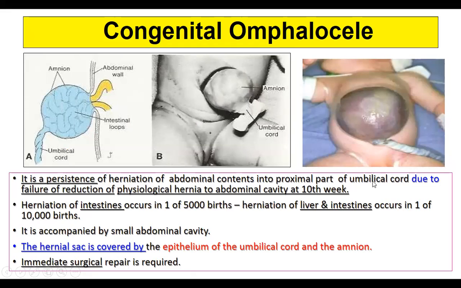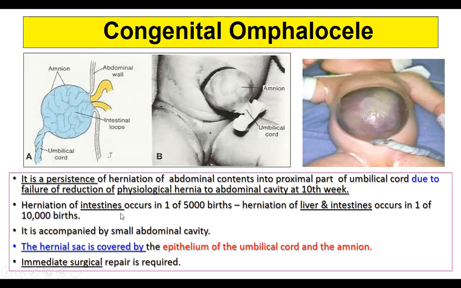So in the proximal part of the umbilical cord it is still present due to failure of reduction of the physiological hernia. If it reduces back into the abdomen, then it is the normal physiological hernia. But if it fails to reduce by the 10th week, the physiological hernia becomes pathological. Now it is called congenital omphalocele.